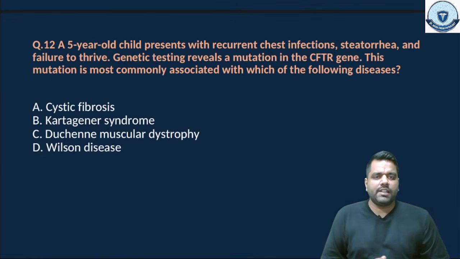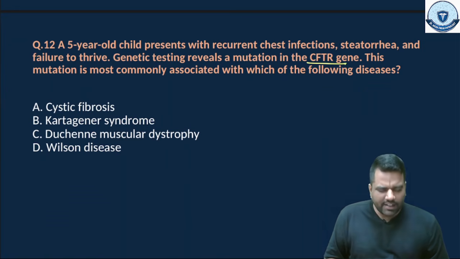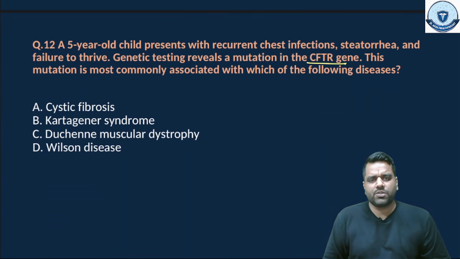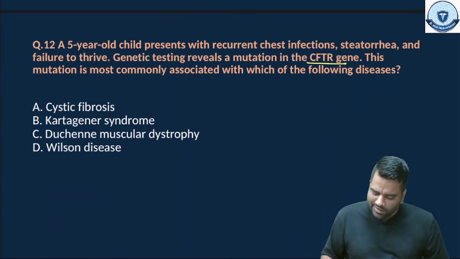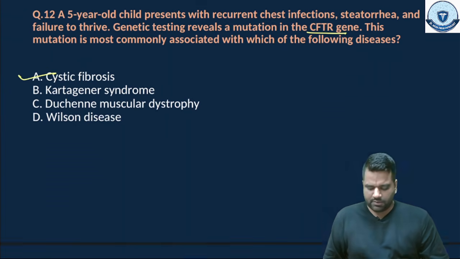Okay, the next question is, a 5-year-old child presents with recurrent chest infection, steatorrhea, and failure to thrive. Genetic testing reveals a mutation in the CFTR gene. Again, they asked the same thing repeatedly. This mutation is most commonly associated with which of the following diseases? Again, the right answer is cystic fibrosis.